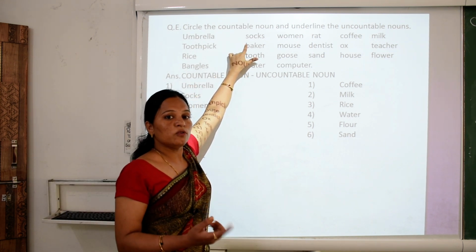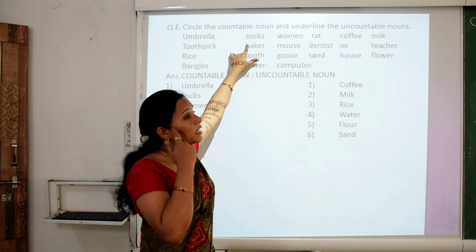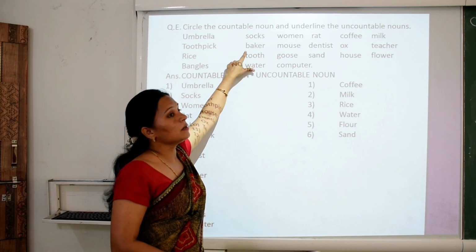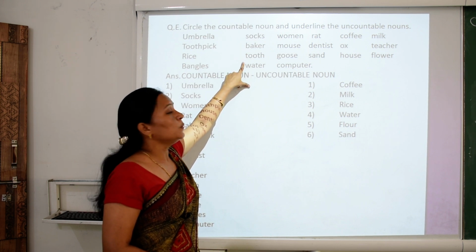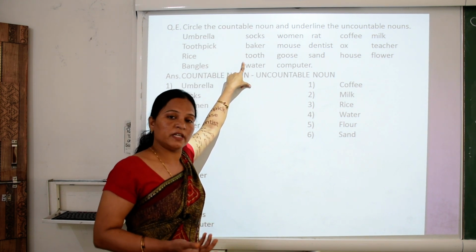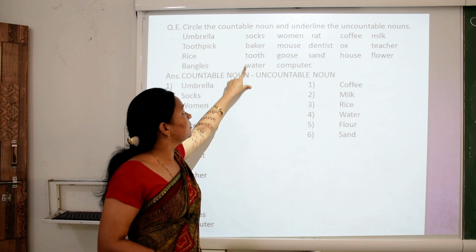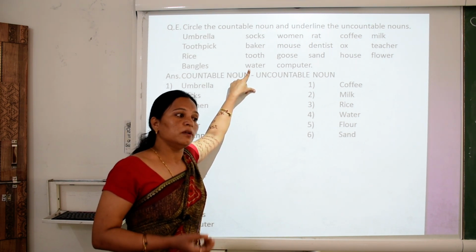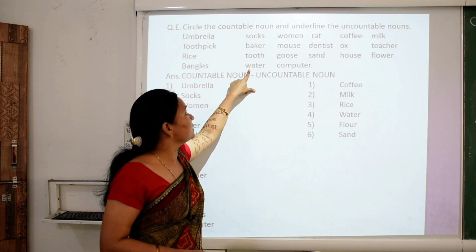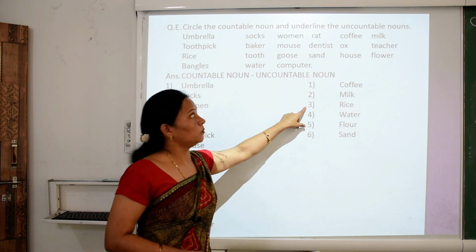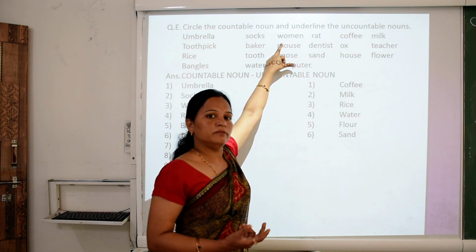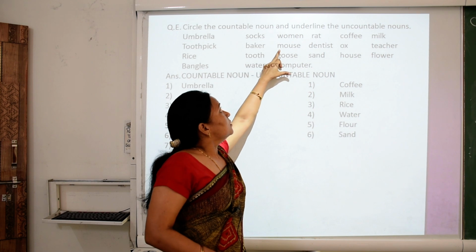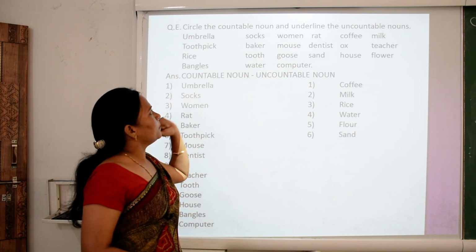Socks, can we count 1 sock, 2 socks? Yes, we can count easily. Then socks is a countable noun. Baker also countable noun. Tooth, can we count tooth? Yes, we can count easily. That is a countable noun. Water, can we count water? No, we cannot count water. 1 drop, 2 drops. Water is an uncountable noun. Woman, we can count easily. 1 woman, 2 women, 3 women. So woman is a countable noun.